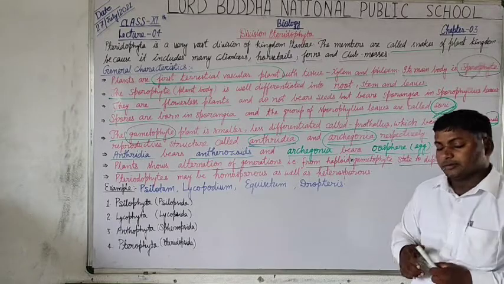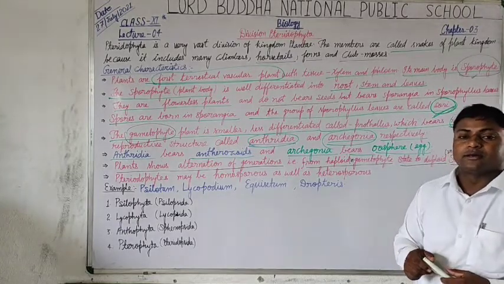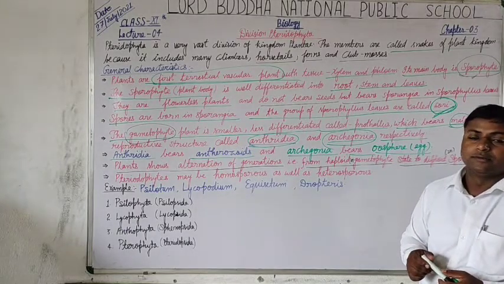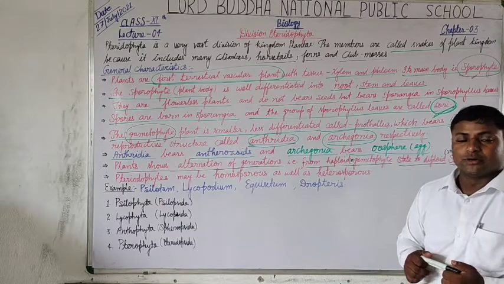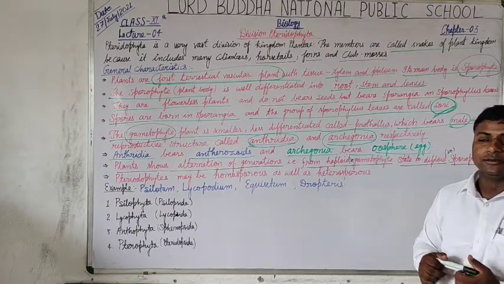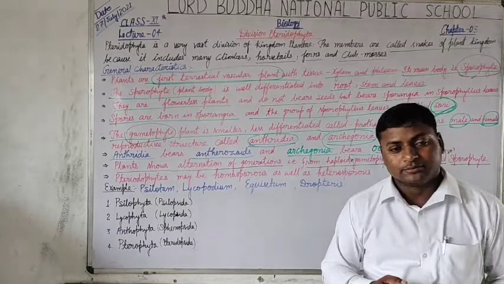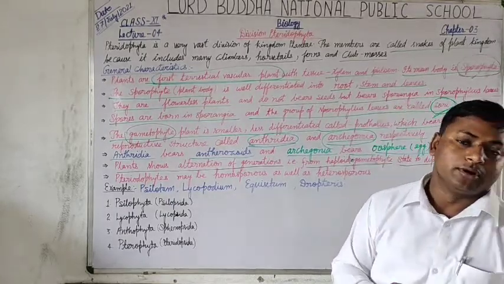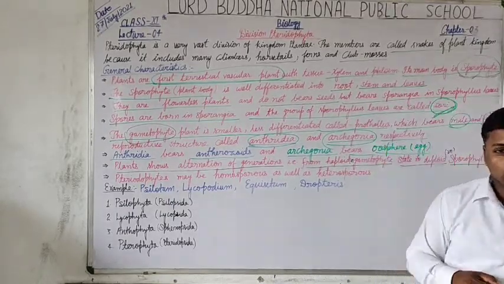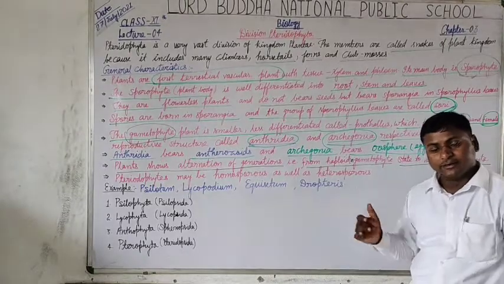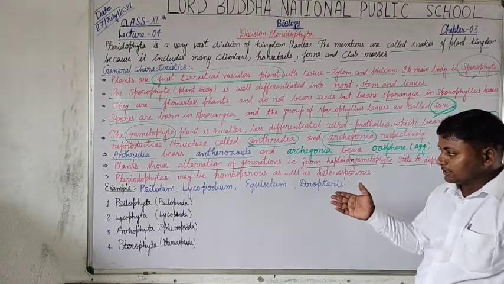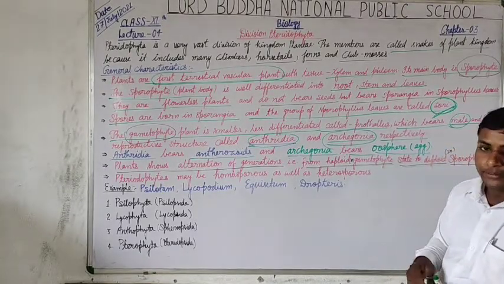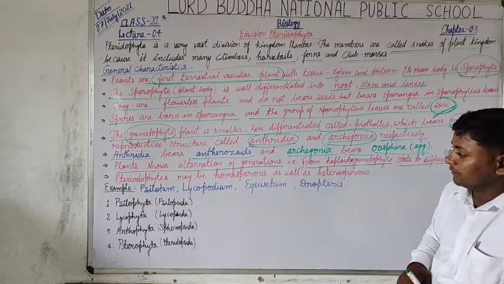In the final lecture of this chapter, we are also going to discuss what is haplontic life cycle, what is diplontic life cycle, and what is haplodiplontic life cycle. So don't worry if you do not understand clearly. Just come to another peculiar characteristic.